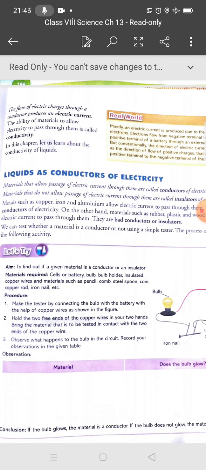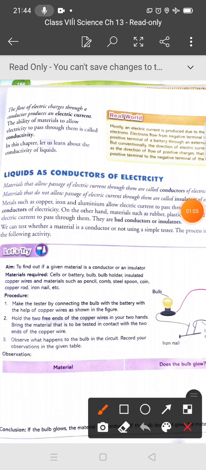So what is the difference between the conductor and the insulator? The materials that allow passage of the electric current through them are called conductors. You can take the example of copper, or all metals: copper, iron, aluminium allow the electric current to pass through them, and they are called conductors of electricity. On the other hand, materials such as rubber, plastic or wood do not allow the electric current to pass through them. They are called bad conductors or insulators.